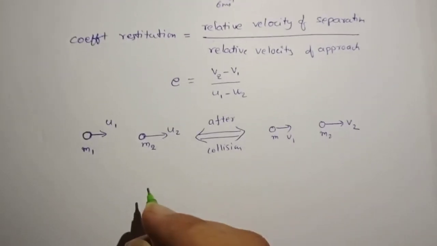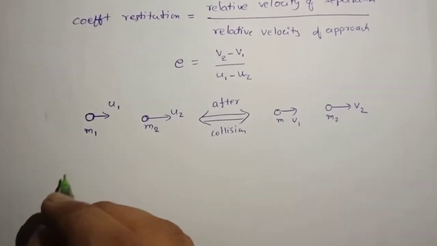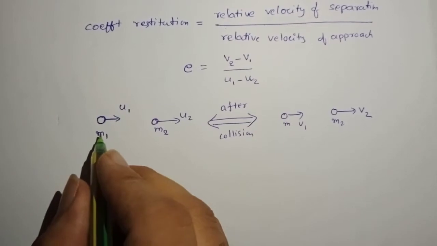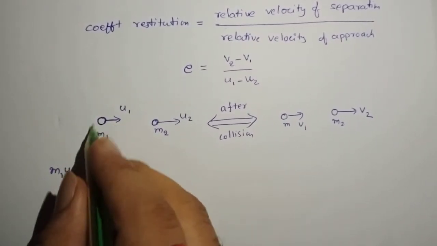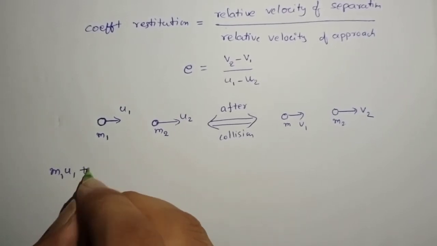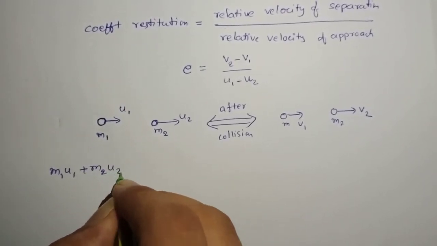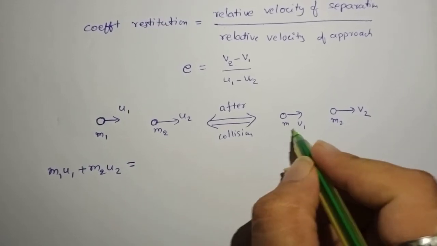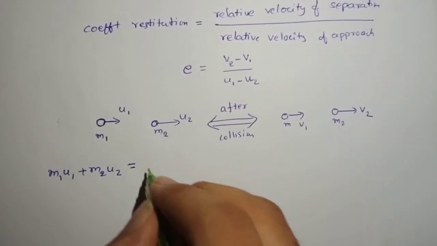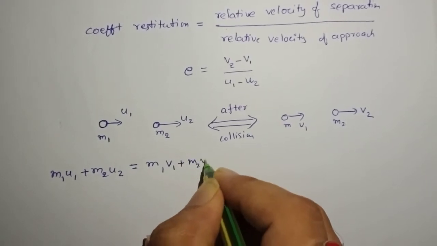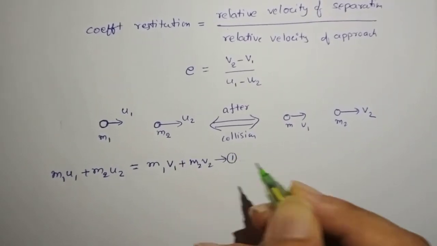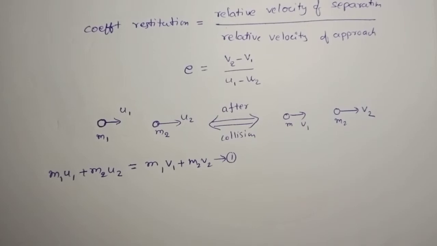Now we'll apply law of conservation of momentum. According to law of conservation of momentum, what is initial momentum? m1 u1 plus m2 u2 is equal to final momentum, m1 v1 plus m2 v2. So I have applied law of conservation of linear momentum and have written one equation.